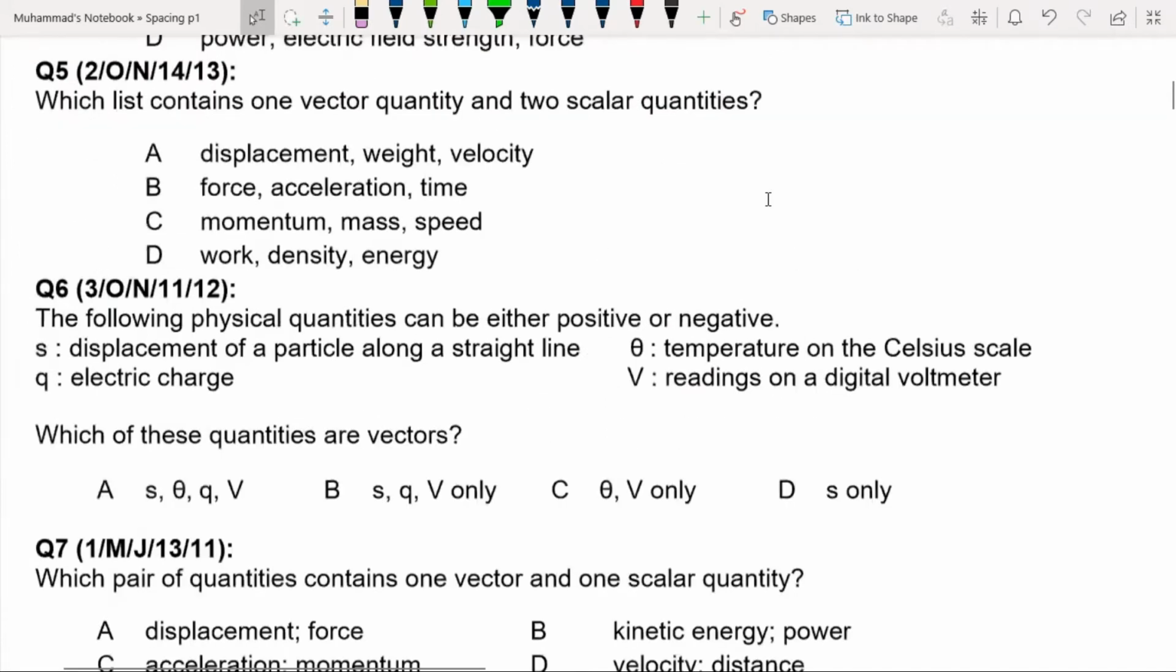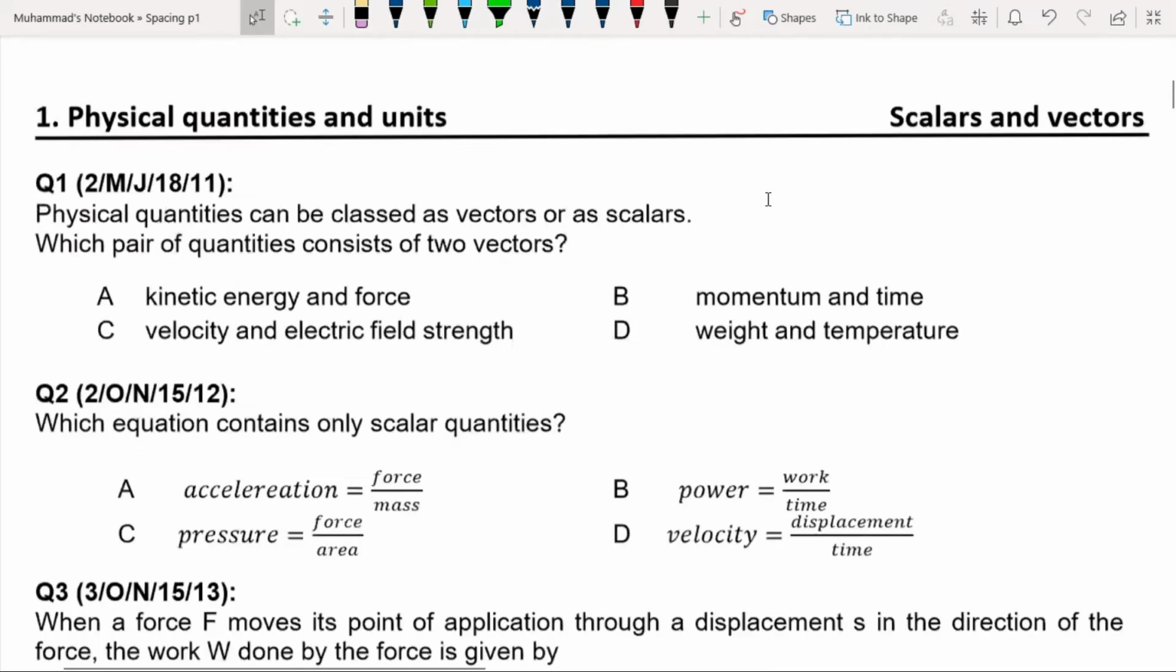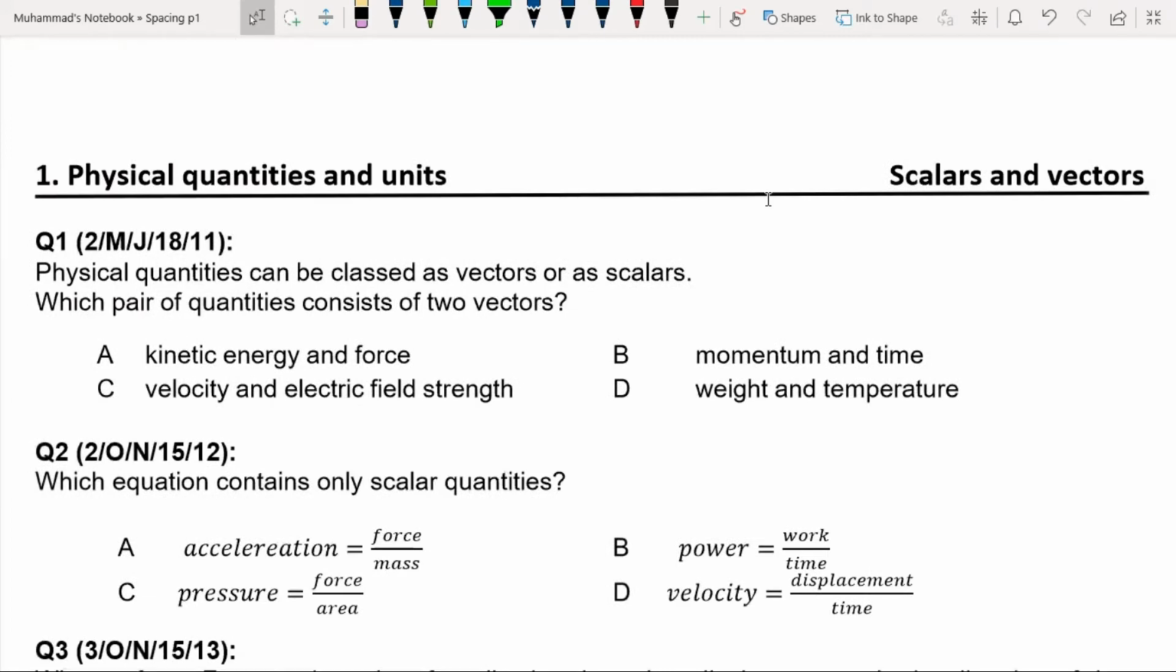Today I will solve MCQs of vectors, scalar and vectors. You already know that vectors are those physical quantities which have both direction and magnitude, but scalars have only magnitude. So let's solve this worksheet, these MCQs.